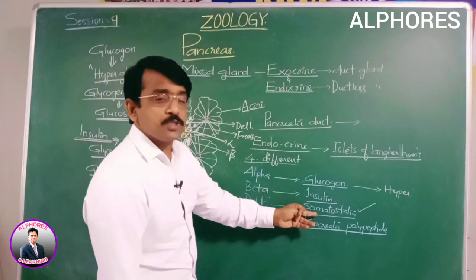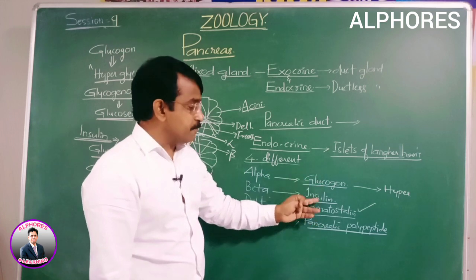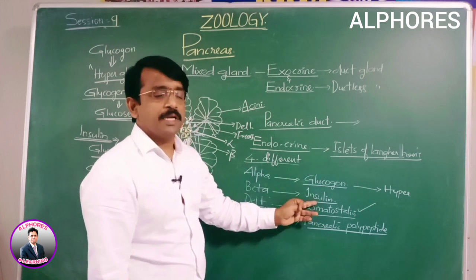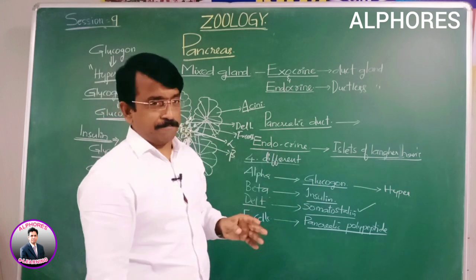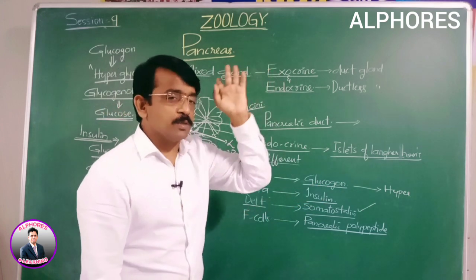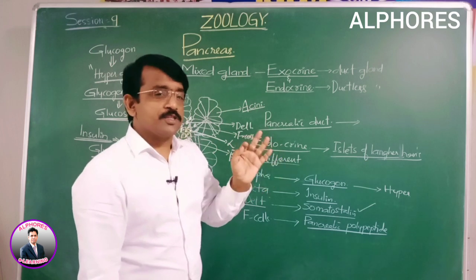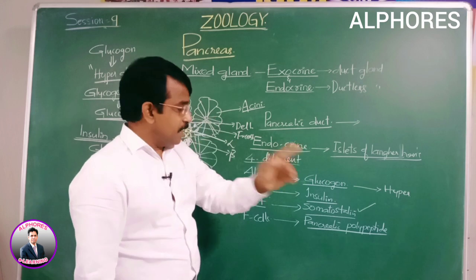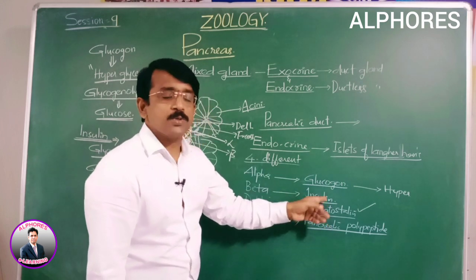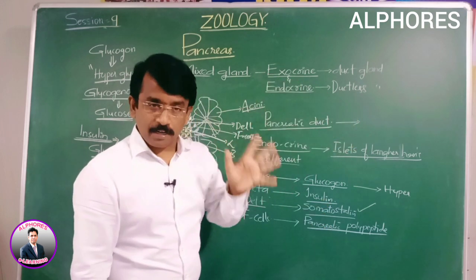Here the somatostatin inhibits the secretion of glucagon and insulin. In almost all instances, it is inhibitory. It inhibits growth hormone; in the stomach, it inhibits the gastrointestinal tract hormones; and here, insulin and glucagon. So it has an inhibitory effect.